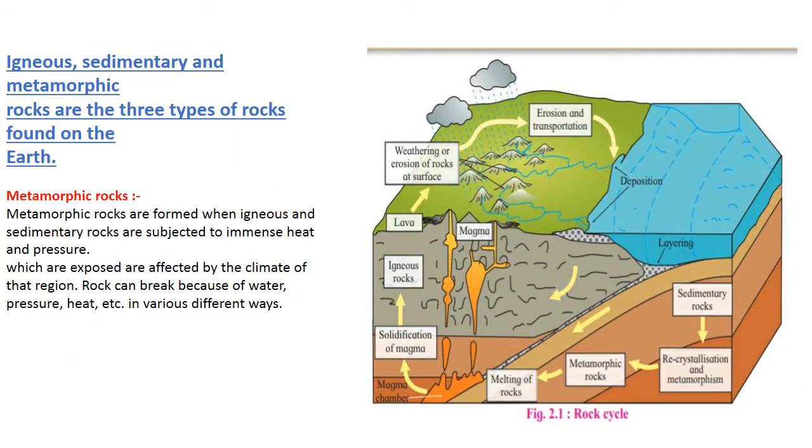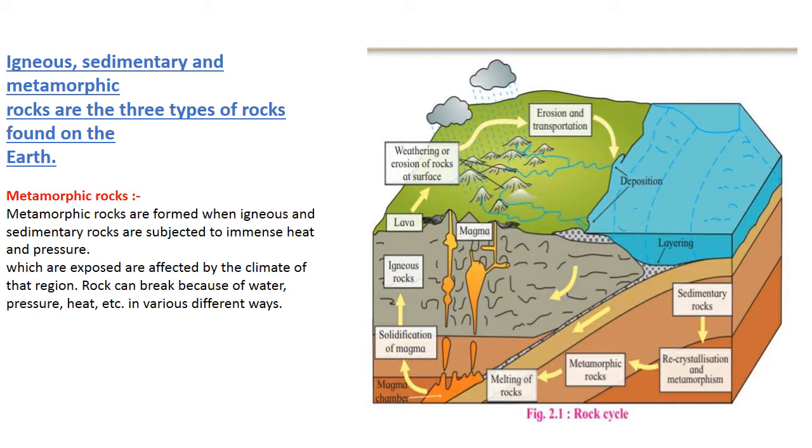We will see the third type of rock, that is metamorphic rock. Metamorphic rocks are formed when igneous and sedimentary rocks are subjected to immense heat and pressure. So when a large amount of heat and pressure is applied to such rocks, they get converted into metamorphic rock.